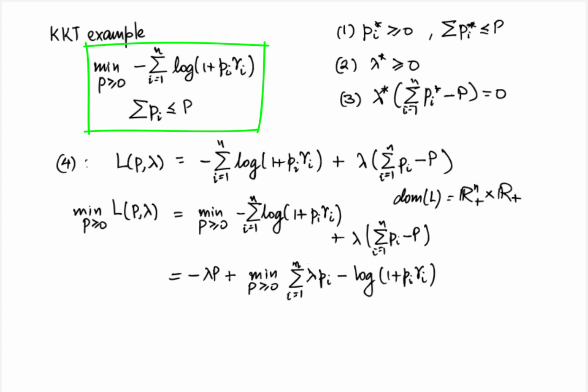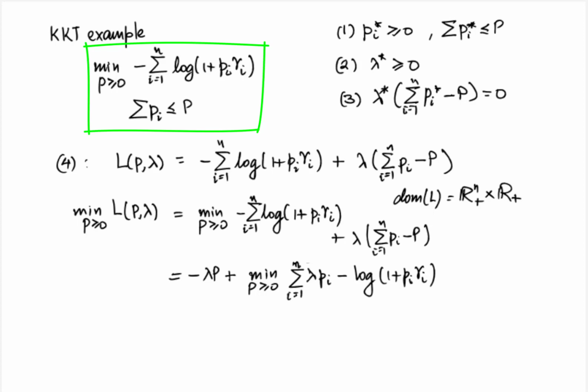Now looking at this problem closely, observe that the objective function is separable in the entries of pi. That is, it can be written as the sum of n terms with the ith term depending only on pi. Further, the constraints are also separable since each pi is being constrained individually to be greater than or equal to 0.